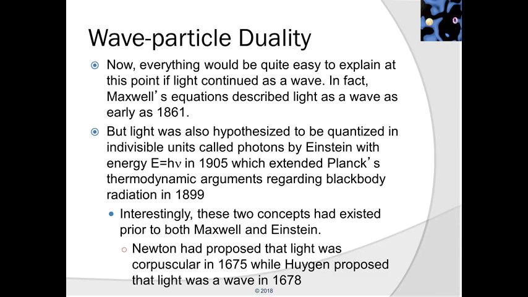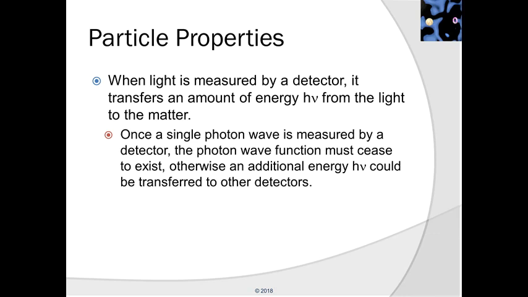Newton had proposed that light was corpuscular in 1675, while Huygens proposed that light was a wave as early as 1678. It may be noted that Newton's corpuscles were not quantized in the sense of Planck and Einstein. Let us now switch sides, and instead of considering the wave properties of light, consider the particle properties of light.